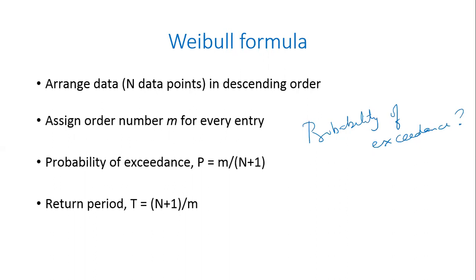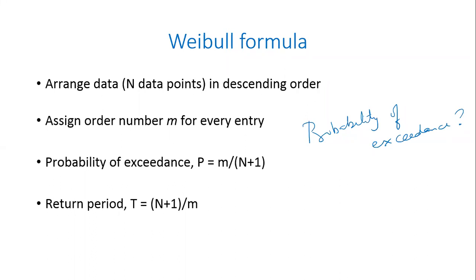If I divide small m by capital N, then for m equal to n you will get a probability of 100%. In order to avoid that, because it is still possible, for the last 100 years you may not have received less than 500 millimeters of rainfall, but next year you may receive 495.